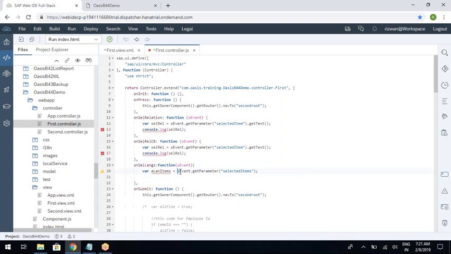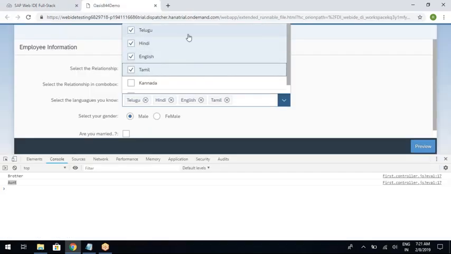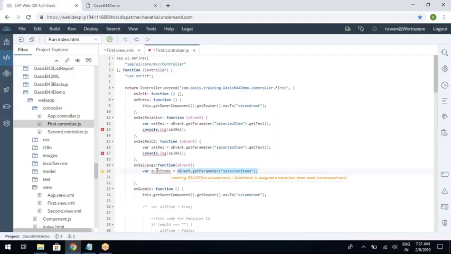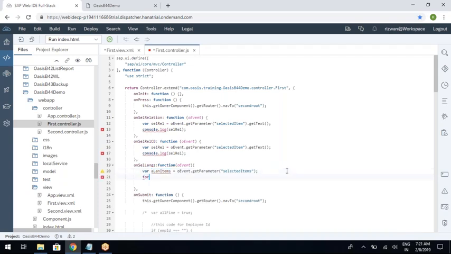Now when you say O event dot get parameter selected items, whatever the items that you have selected, all these items will come and sit in an array. And you know the concept of array. Array will always start with the index 0. So you need to loop over this array for variable I equal to 0.